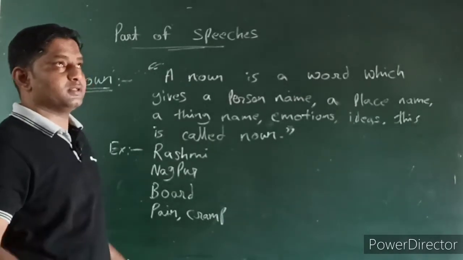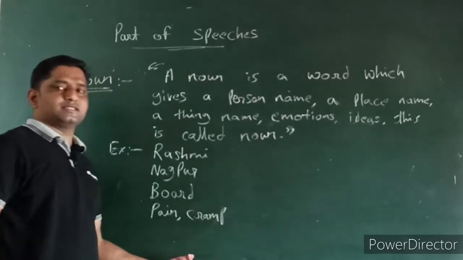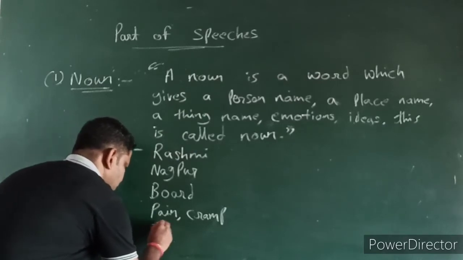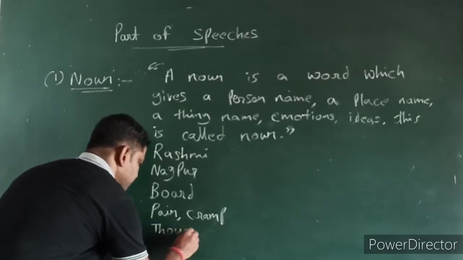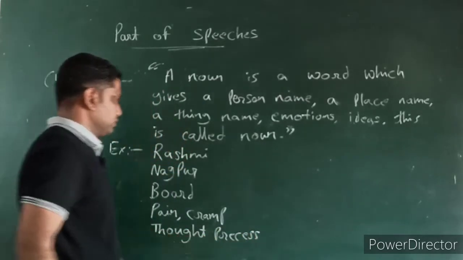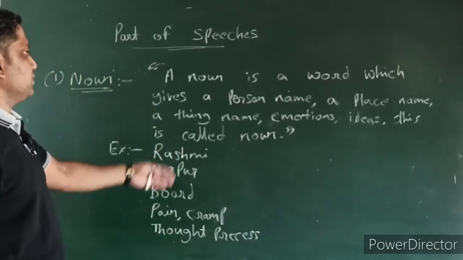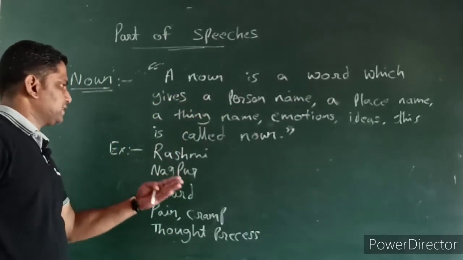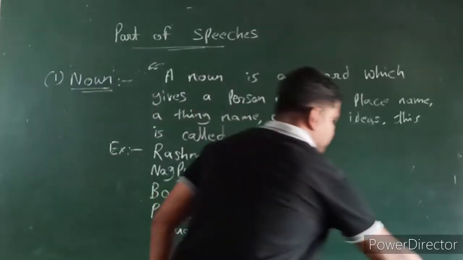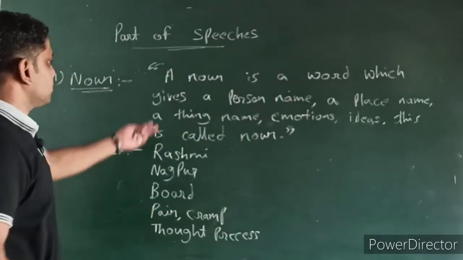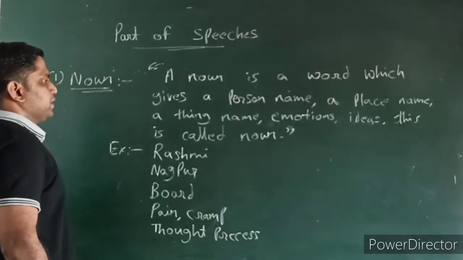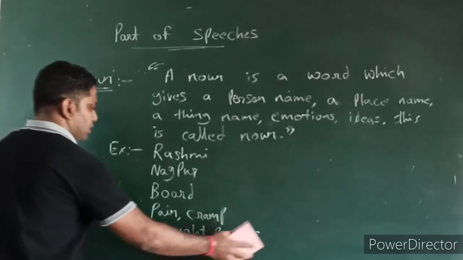That's considered as ideas, so in ideas we can consider thought process. So these are the examples for person name, place name, thing name, emotions and ideas. A noun is a word which gives a person name, a place name, a thing name, emotions, ideas. This is called noun.